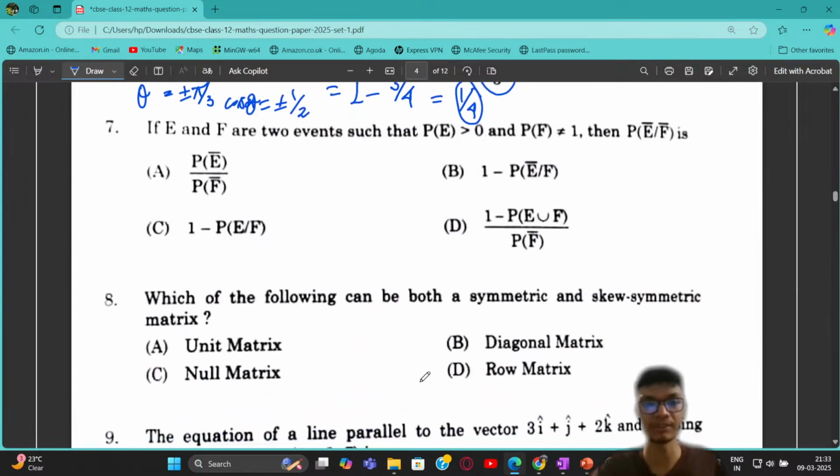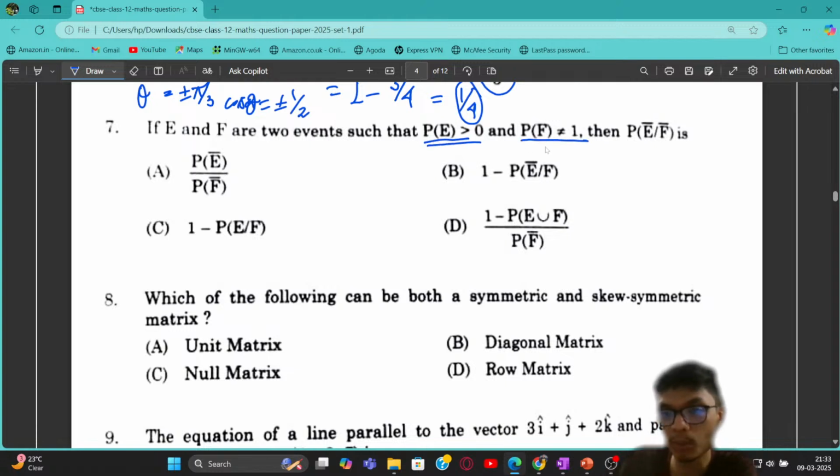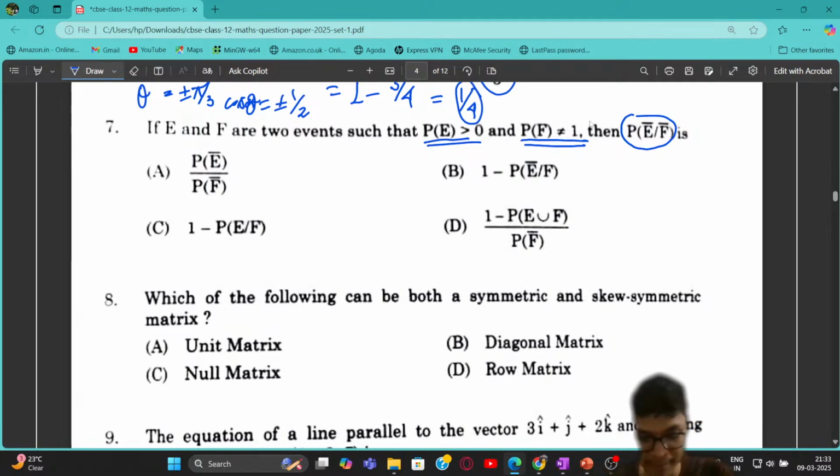So the next problem is a question of probability, right? We can see that there are two events given, that the probability of event E is greater than 0 and the probability of event F is not equal to 1, and I have to find the conditional probability of the complement of the events, right? Now if you recall the last class, while we discussed the sample paper, I already mentioned this problem, right? So you just recall this problem, and this is simply going to be equal to option number D. You can check out the last problem of the sample paper discussion, right? It's a simple problem that came directly in the sample paper, right?